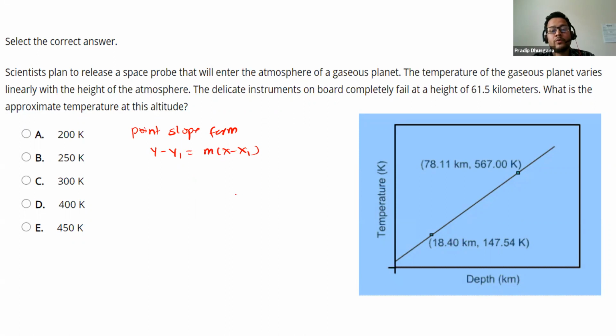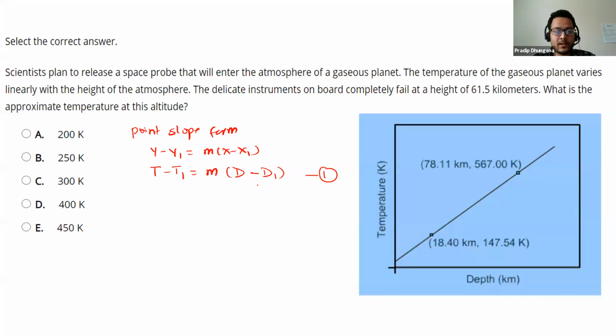But based on our question, I'll change that equation. On our y-axis we have temperature, so I'll replace y with T: T minus T1 is equal to m. And on our x-axis we have depth, so I'll write D for depth. So our equation will take this form. Now, first I want to calculate the slope, and I can use any of those points. Slope is rise over run.